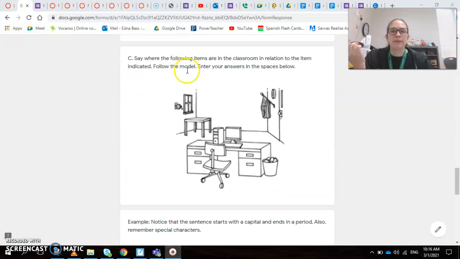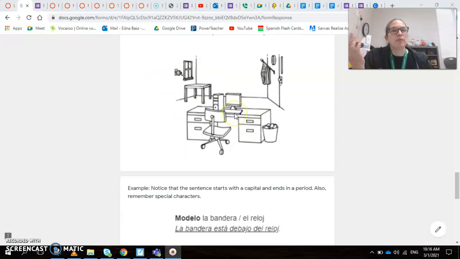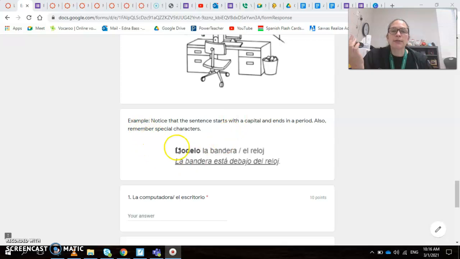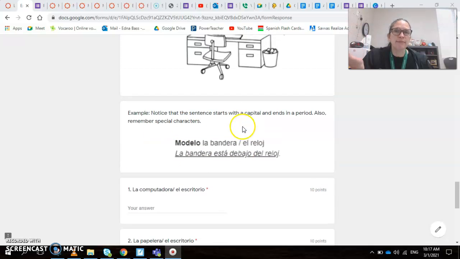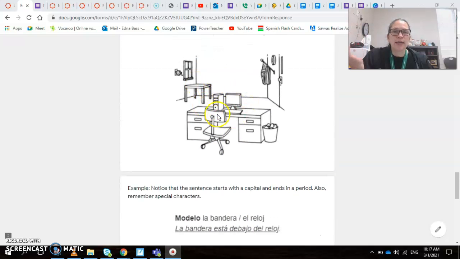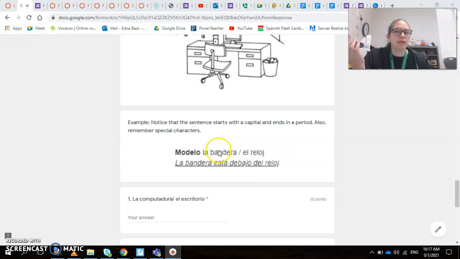Then you have part C. In part C, this is all vocabulary and grammar. You have a picture. You're familiar with this. You are going to tell me where the things are located. I'm giving you the object, the item. You find the item in the picture, and then you tell me where it is located.